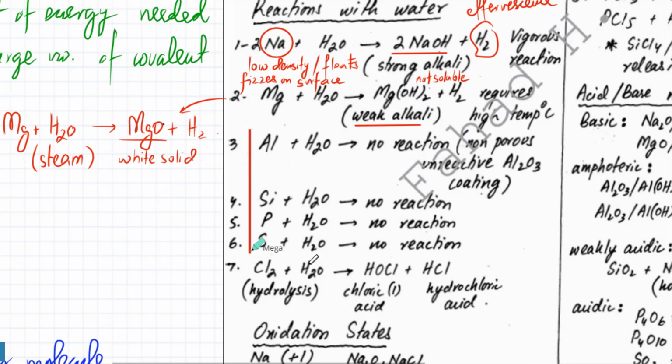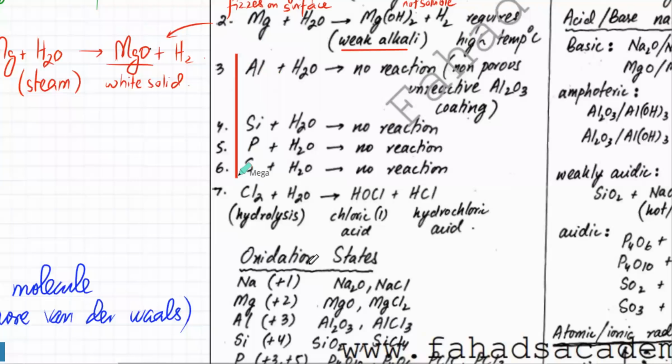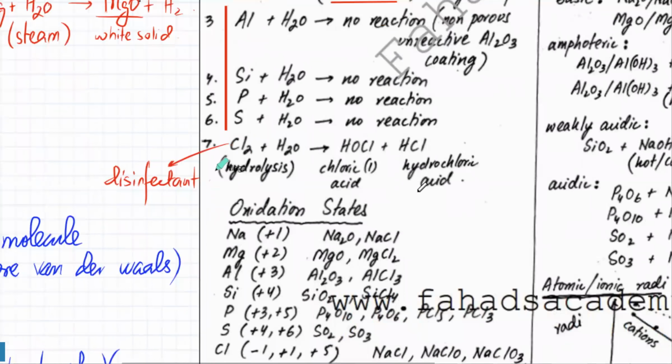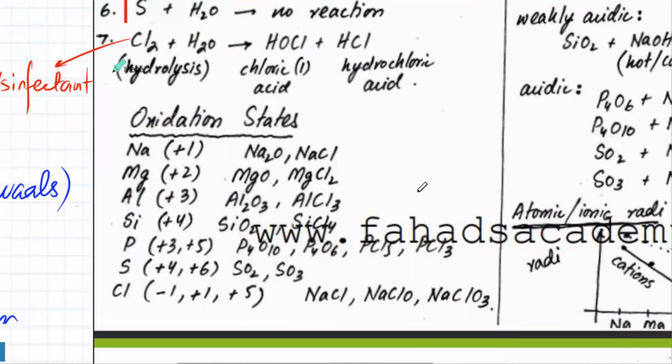Chlorine, you mix it in water, and chlorine is usually used as a disinfectant in water. You've studied that in O levels as well. It's used as a disinfectant. And it produces two types of acids, chloric(I) acid and hydrochloric acid, HOCl and HCl. So you just have to remember this equation. Then we're going to talk about oxidation states. So oxidation states.